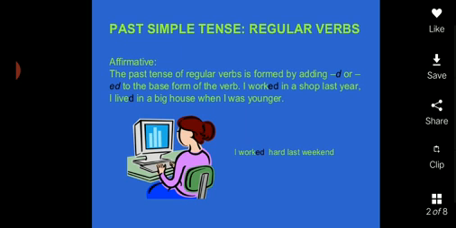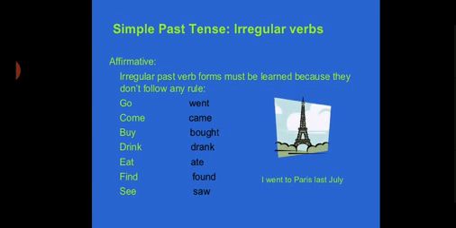She was not beautiful becomes she wasn't beautiful. It was not cold becomes it wasn't cold. We were not at work becomes we weren't at work. They were not tired becomes they weren't tired.